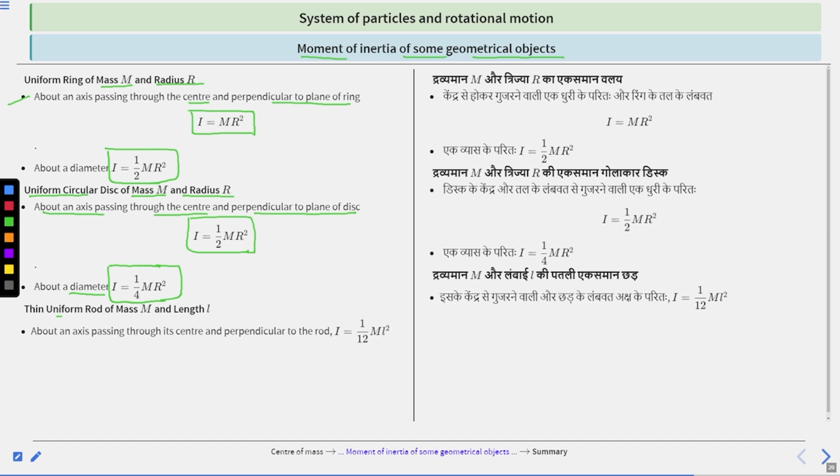Next is thin uniform rod of mass m and length l. About an axis passing through its center and perpendicular to the rod, I equal to ml square by 12. This one. Clear?